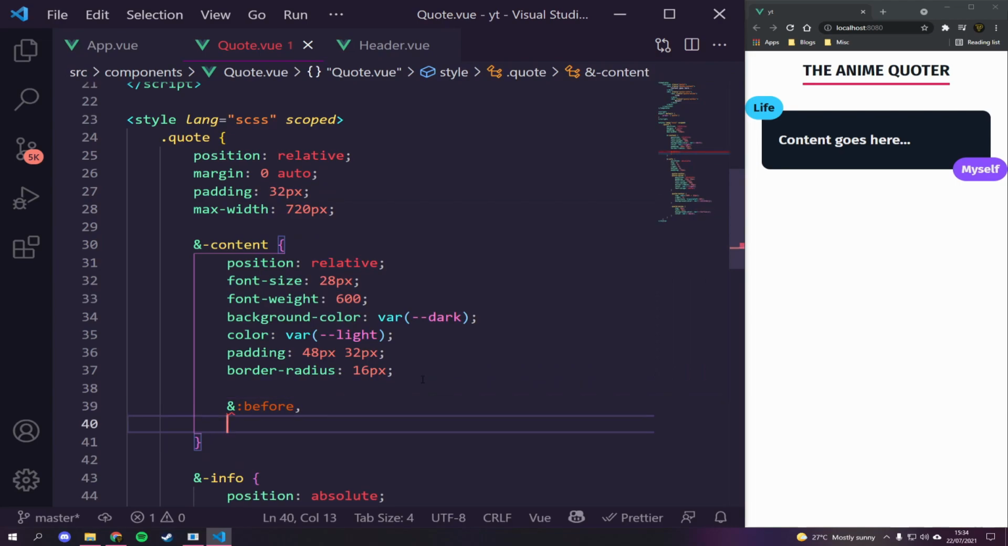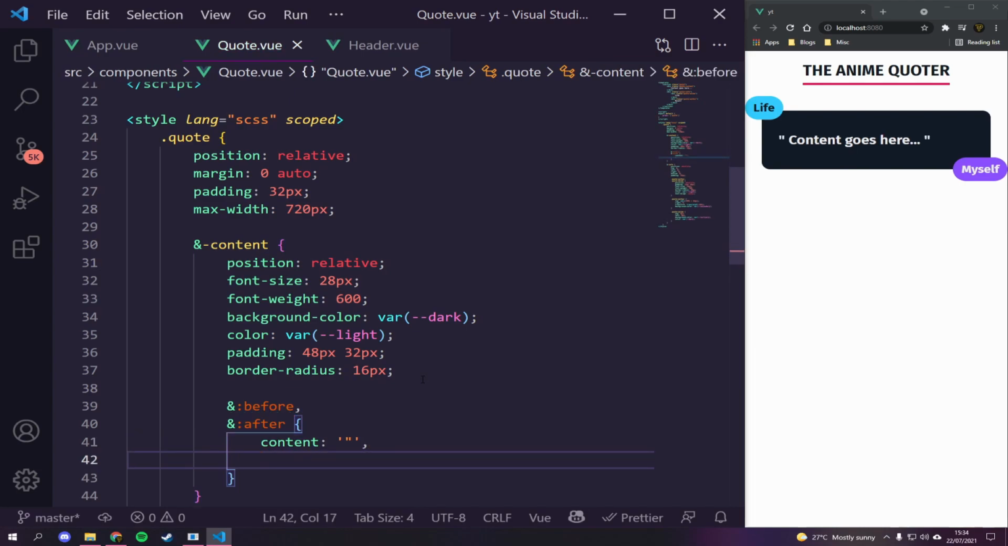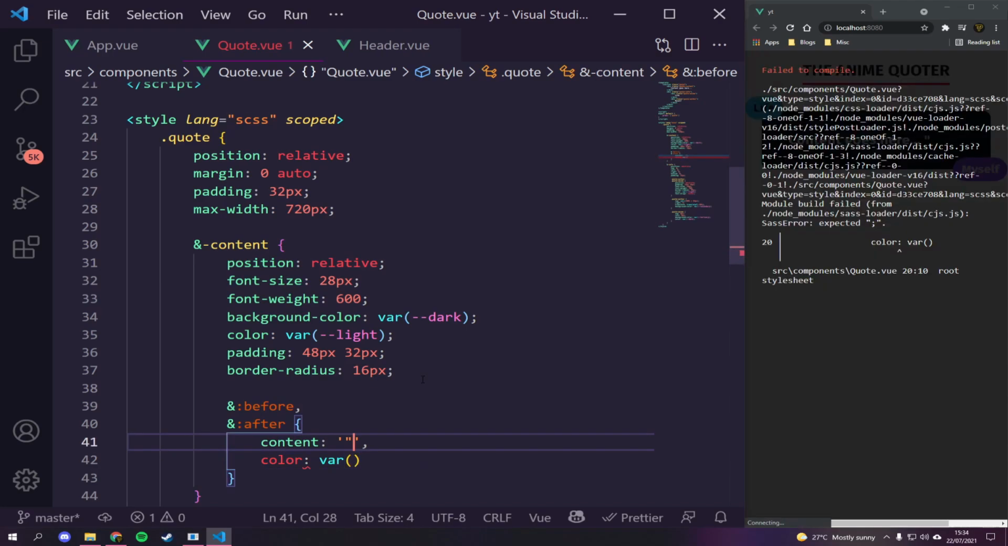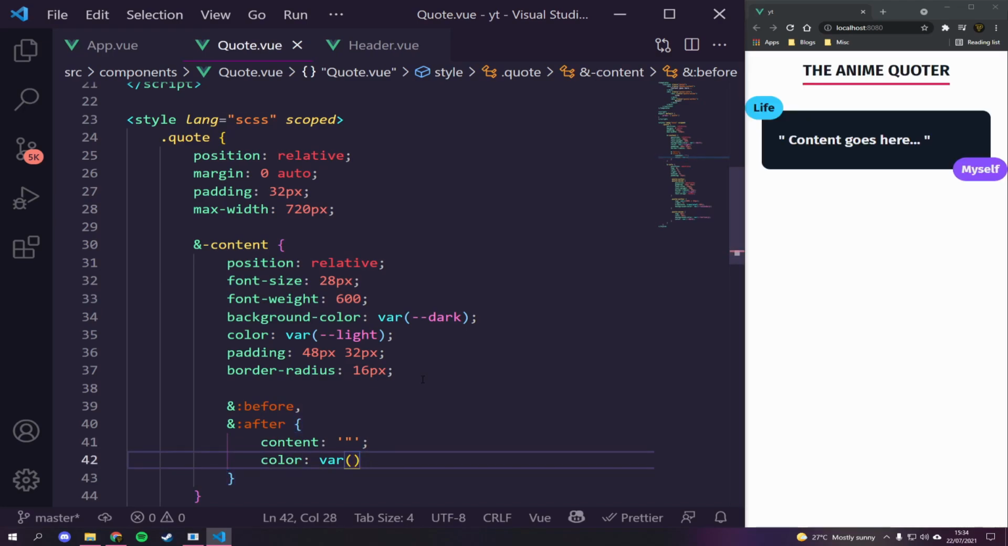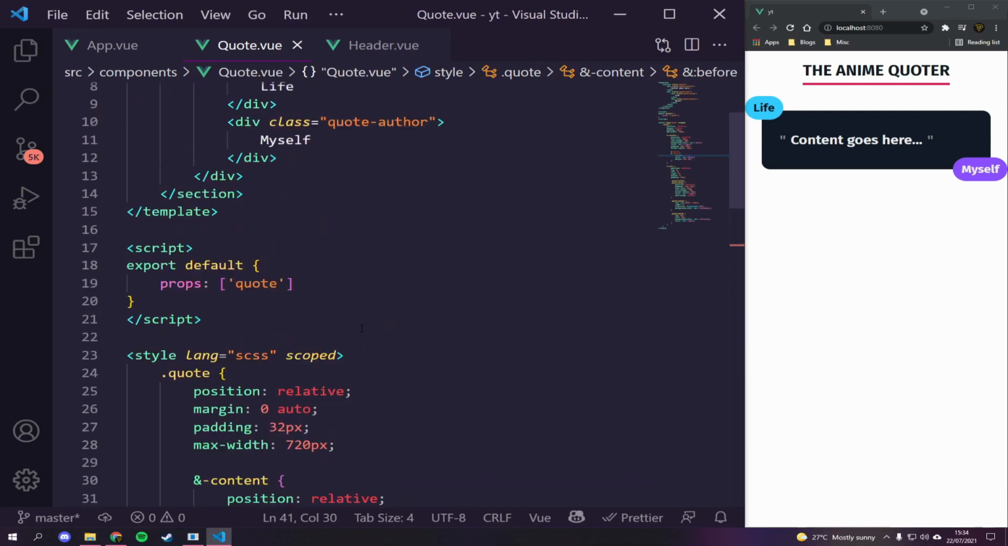and before and an and after. And within here, we're just going to say content is going to equal a quote. We're going to say our color is equal to far. Oh, I just realized that should be that. Light or gray even. And finally, a margin of 0 pixels, 2 pixels, just to push it away from the content. There you go. We've got our quotes there now, which look pretty good. And that's this section done.